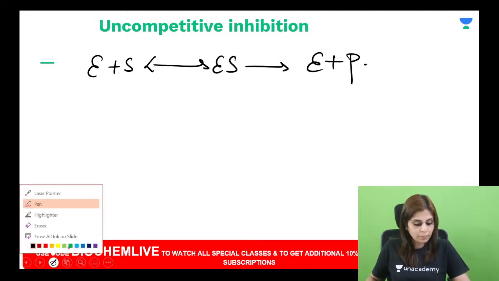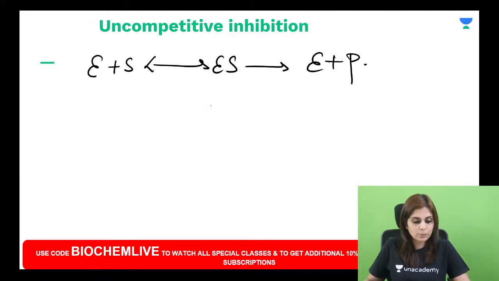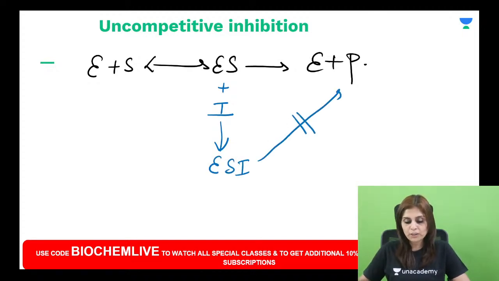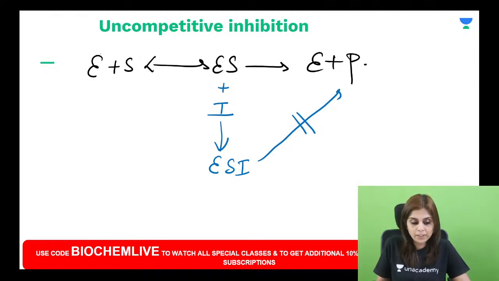It reacts only with the enzyme substrate complex to form an enzyme substrate inhibitor complex, which does not allow the product to be formed. A competitive inhibitor reacts with free enzyme, but an uncompetitive inhibitor reacts with the enzyme substrate complex to form the enzyme substrate inhibitor complex.